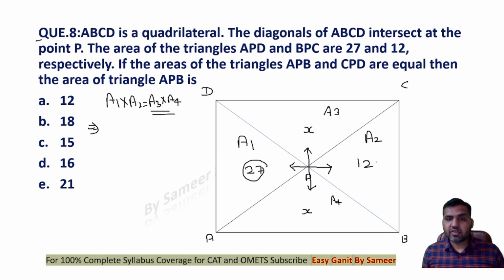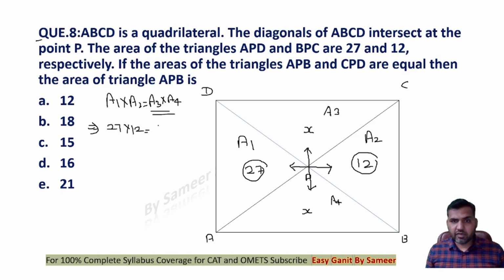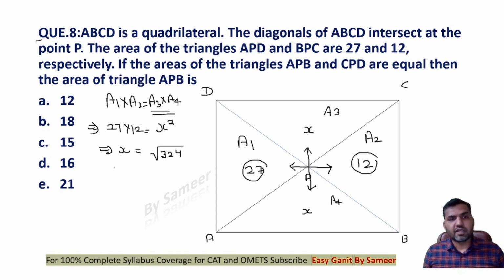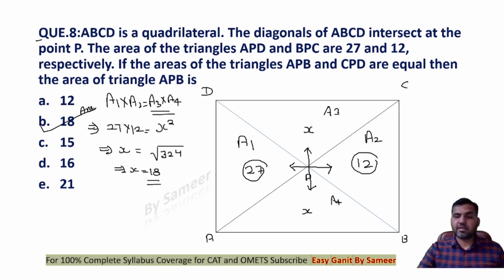Now, can I say that it's 27 into 12? 27 multiplied by 12 is equal to A3 into A4. Both of these two areas are equal, so this will be X square. X will be equal to the square root of 12 into 27, that is 324. So X will be equal to 18. That means B would be the correct answer to the question.